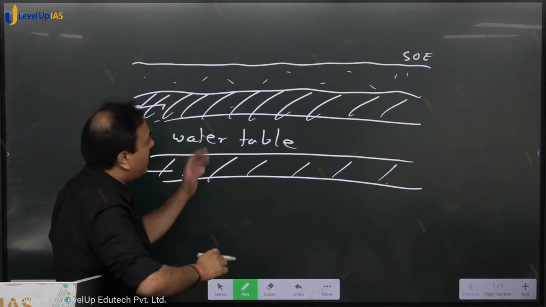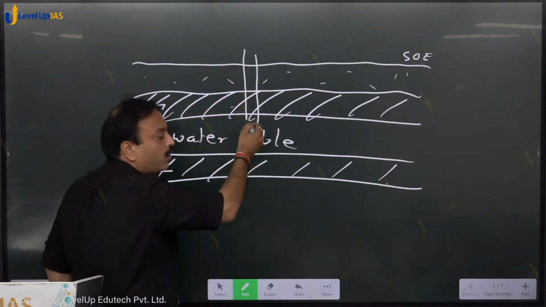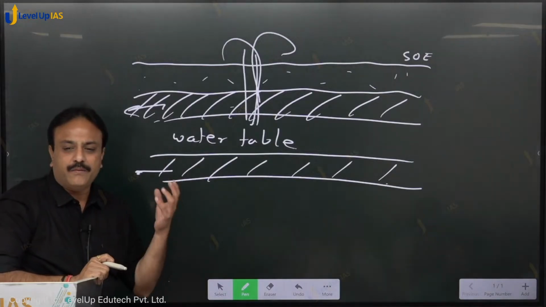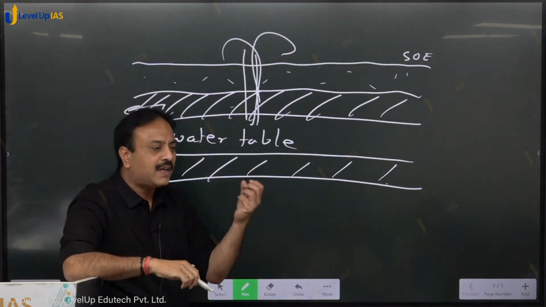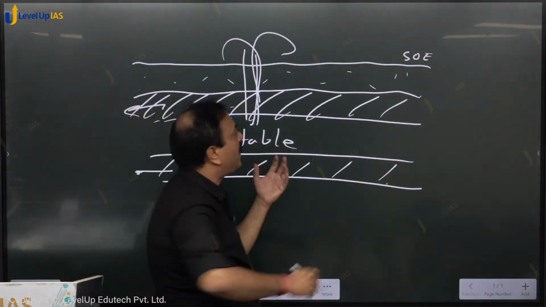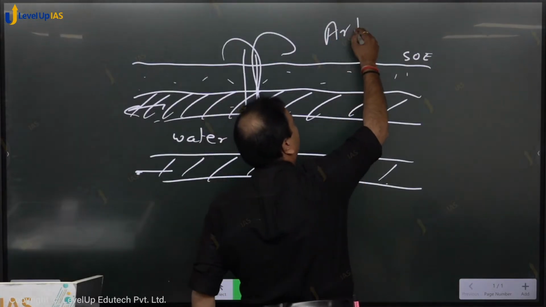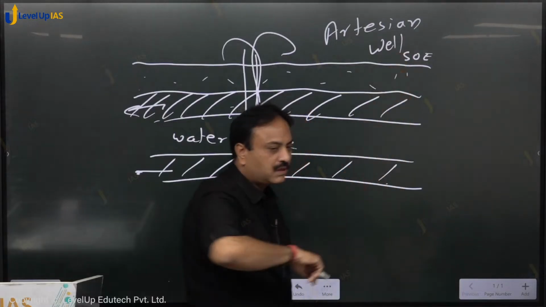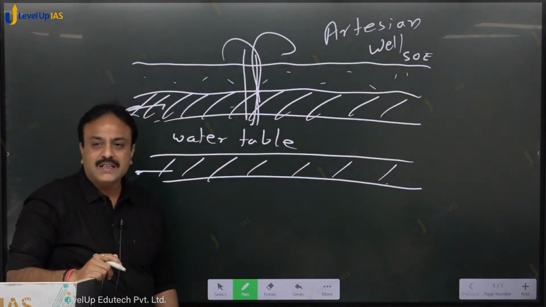So what happens if a hole is drilled over here? Water moves out through this hole automatically, without any mechanical support, without any electrical motor support, and that phenomenon is called an artesian well. Right? This phenomenon is called an artesian well.